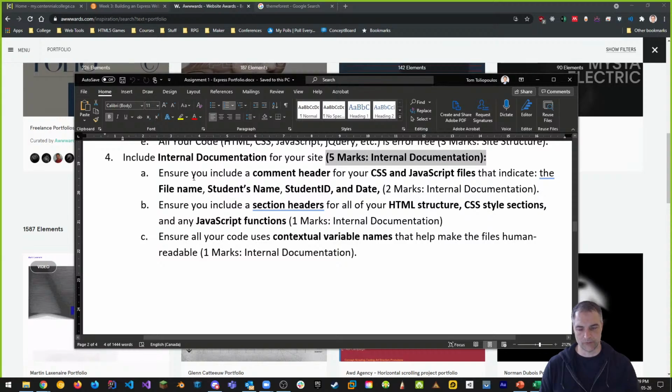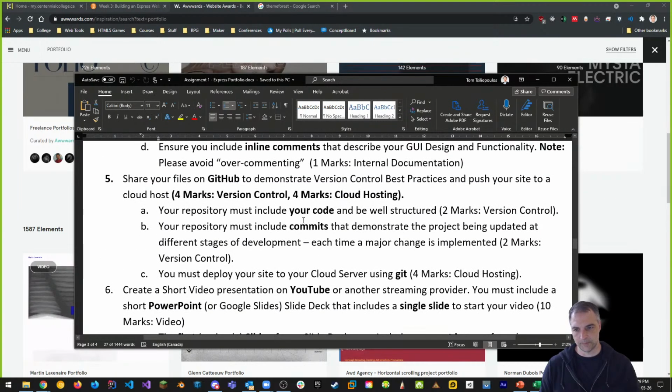So make sure you have your file name, student ID, date, all that stuff inside your main file for Express. Make sure that you have that. And then you have to put it up on GitHub. Some people have put things up on GitHub and given me a zip archive on GitHub. You'll lose half your marks for that, so don't do that. Please work with GitHub to develop your site and everything else.